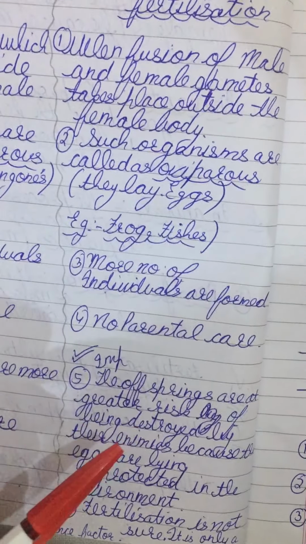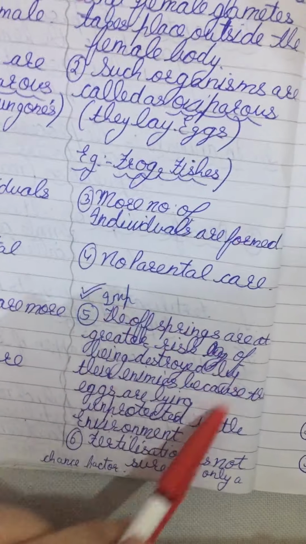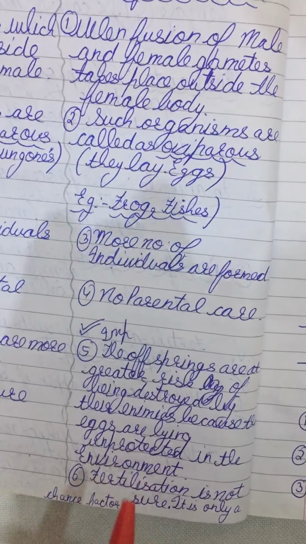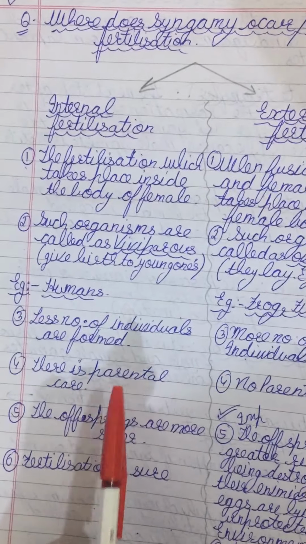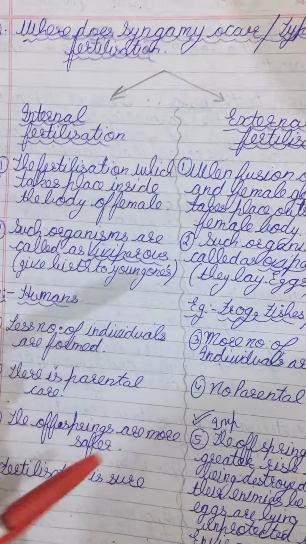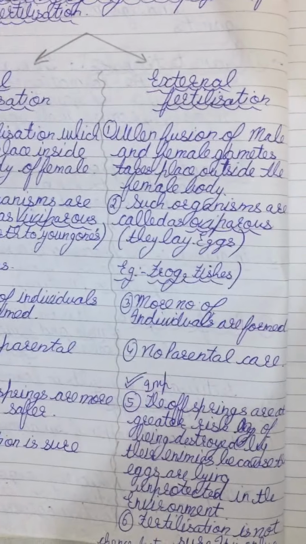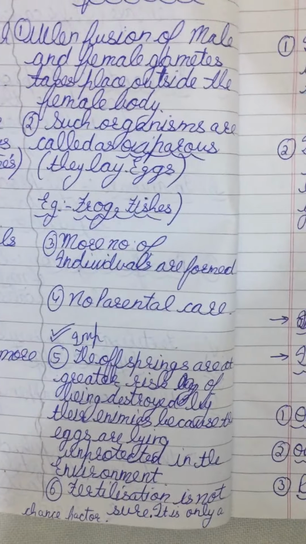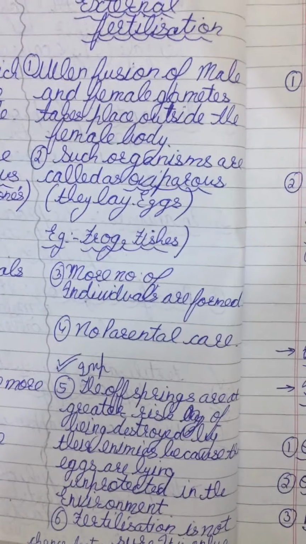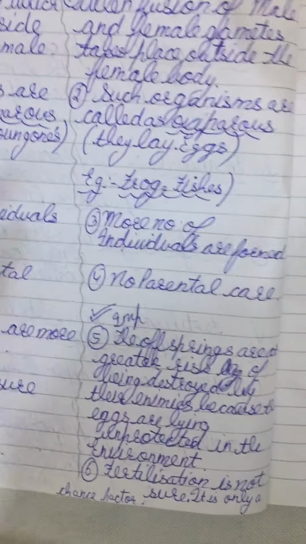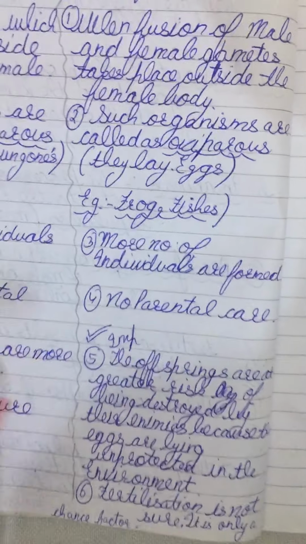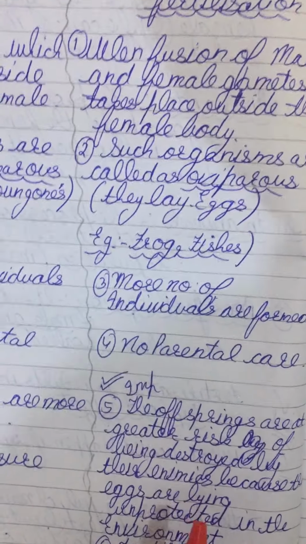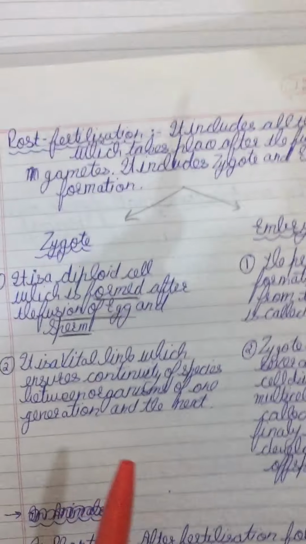So this is the reason why the offsprings formed due to external fertilization, or the offsprings of oviparous animals, are at greater risk as compared to the offsprings of viviparous organisms. Fertilization is not sure either, because it is only a chance factor. The eggs can be destroyed by enemies in water or mud. So fertilization is rare in external fertilization, right?